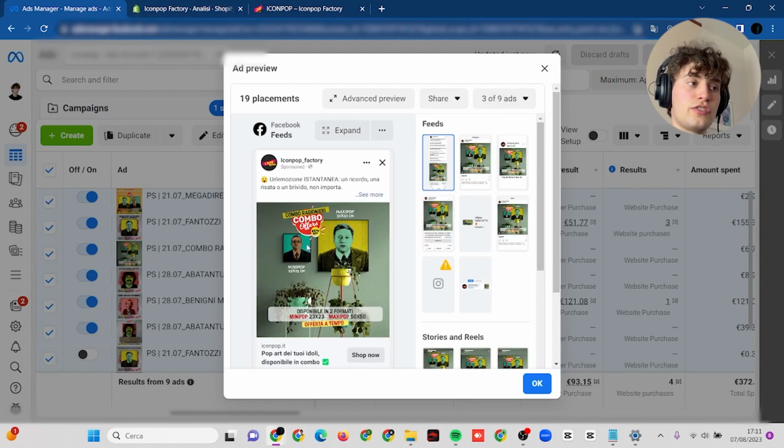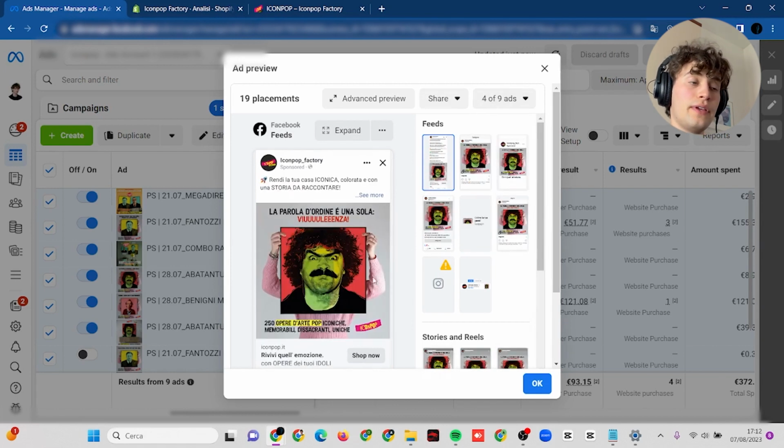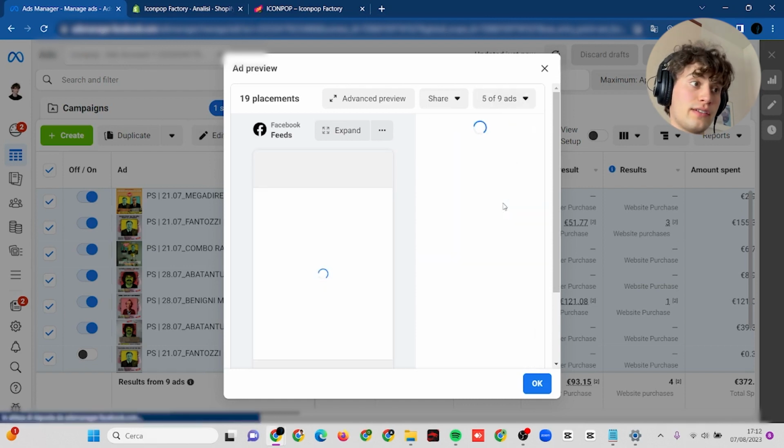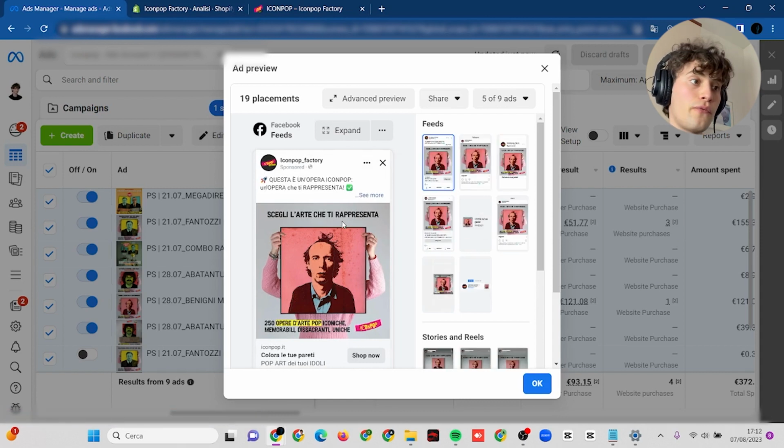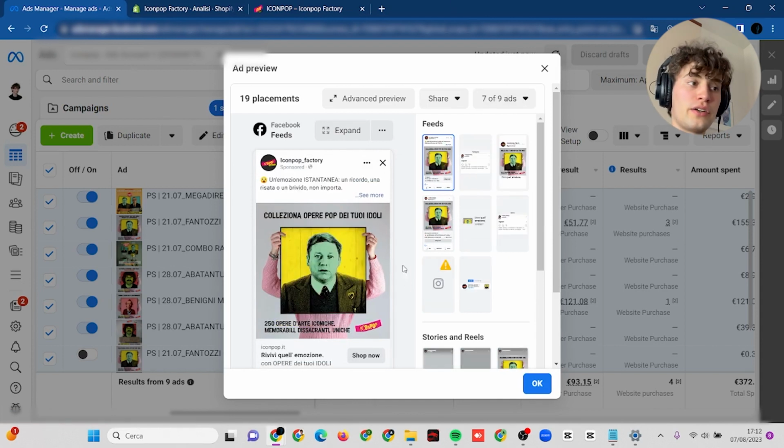a combo of these two actors who made many films together, or leaving the girl holding the product but changing the phrase and the image of the product. Or for example, leaving the same girl and the same phrase as before but changing the image. This is Roberto Benigni. And some other iterations, leaving the same product and girl but changing the headlines. And it turned out that the product was what was really carrying the account.